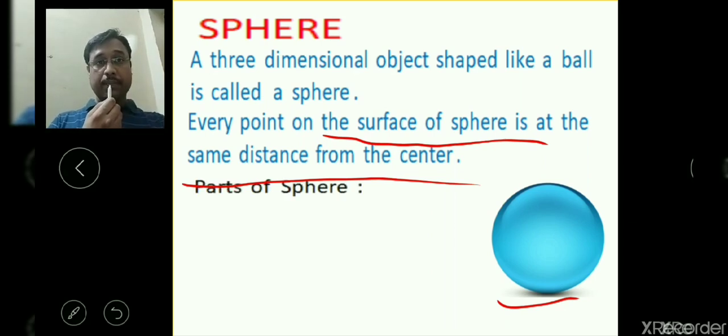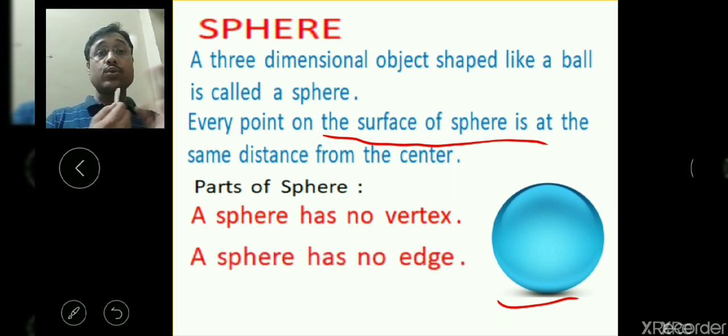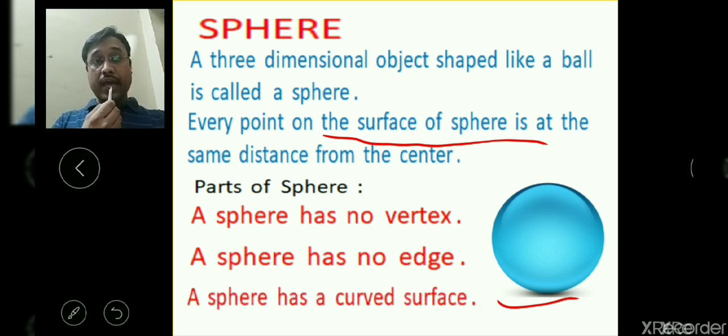Now the parts of a sphere: a sphere has no vertex. The center point is there, but that is not called a vertex, because a vertex is the point where two straight line edges are meeting. A sphere has no edge because it is all curved. Its surface is also completely curved. So a sphere has no edge, and it has only one curved surface, no flat surface. That's all.